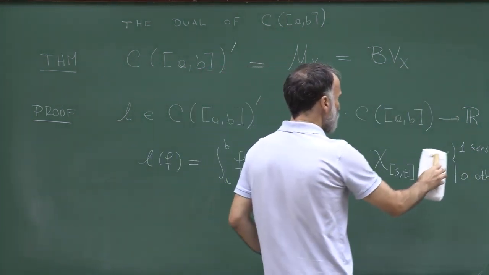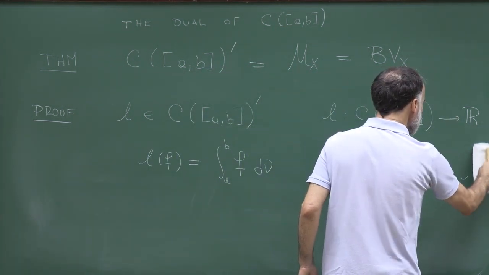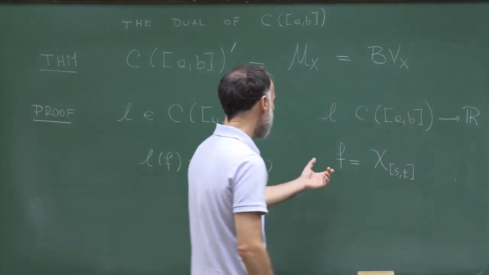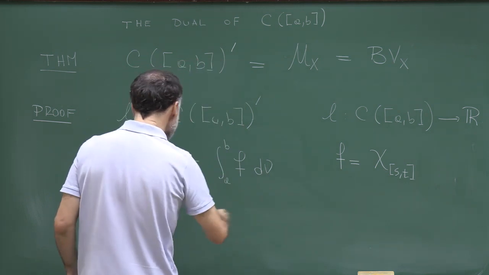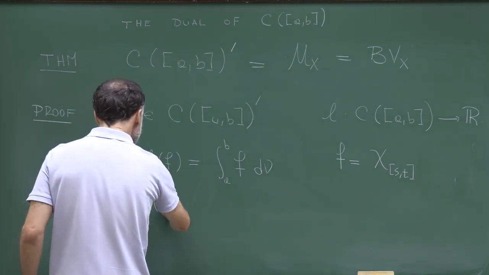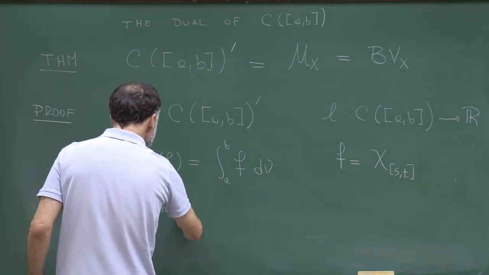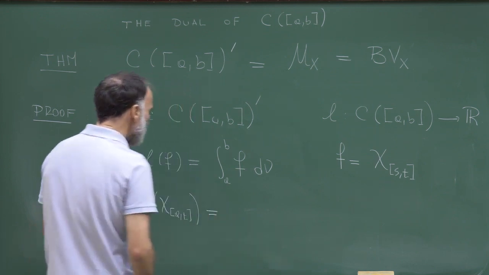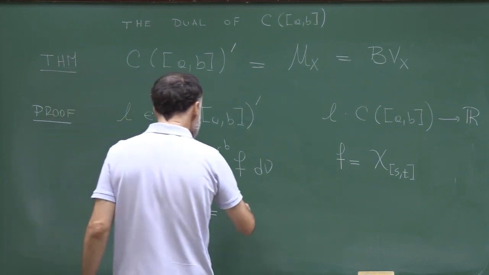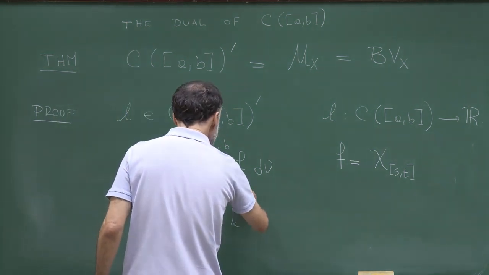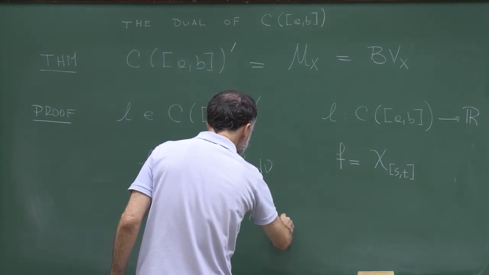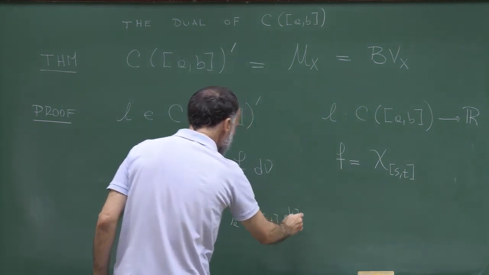So, of course, this function is not continuous, but assume for the moment that I can define L of f. So if I could do that, I would take the interval at. That would give me the integral from AB of chi_at d nu.